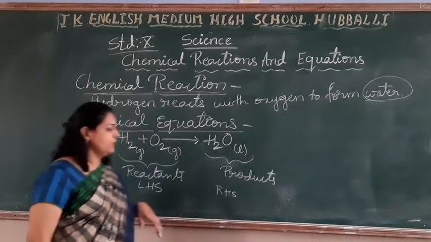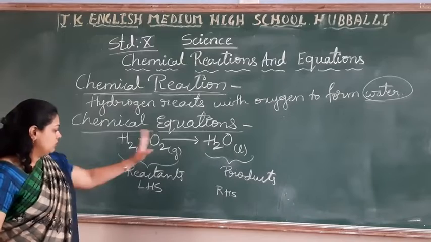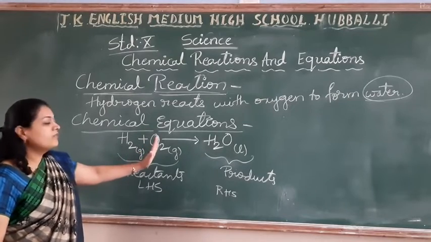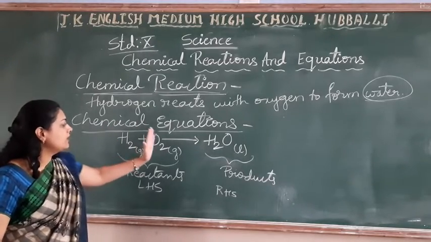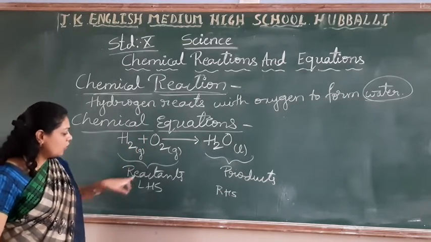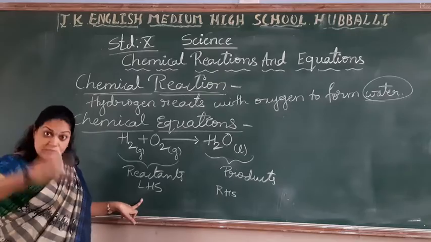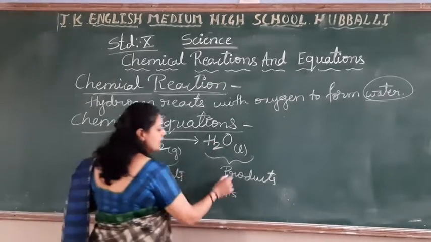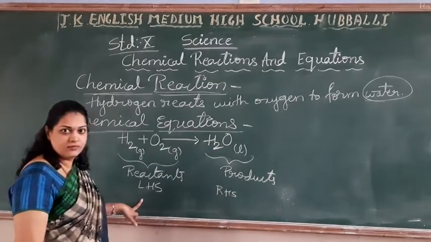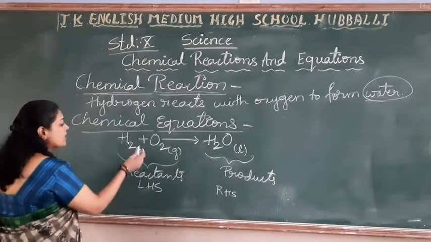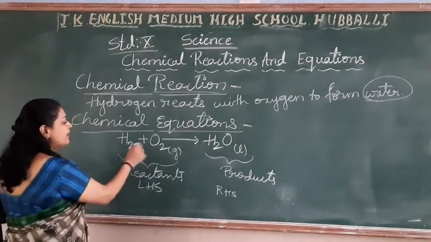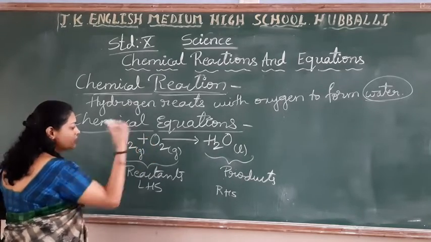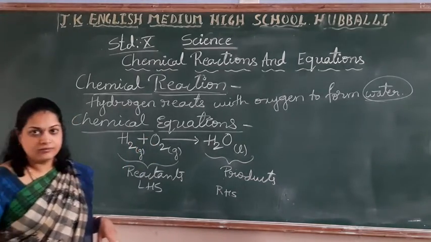Okay, first point, students. Whichever elements or compounds are written on the left hand side and take part in the chemical equation are called reactants. What new substances form are called the products. Fine. See here, these two reactants are separated with a plus sign.